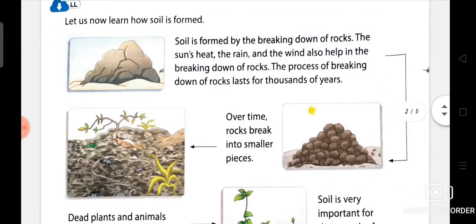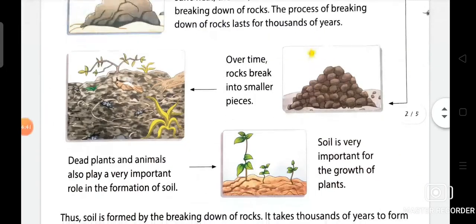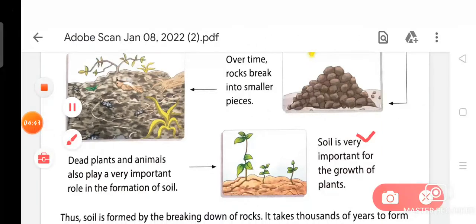Over time, rocks break into smaller pieces. Now, as we can see, dead plants and animals also play a very important role in the formation of the soil. And next, soil is very important for the growth of plants.